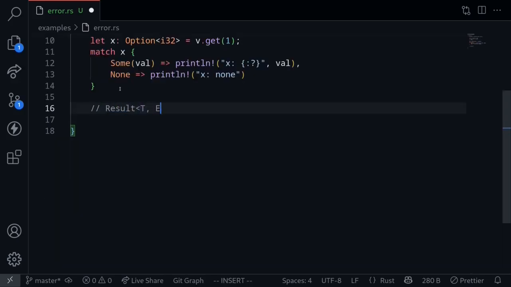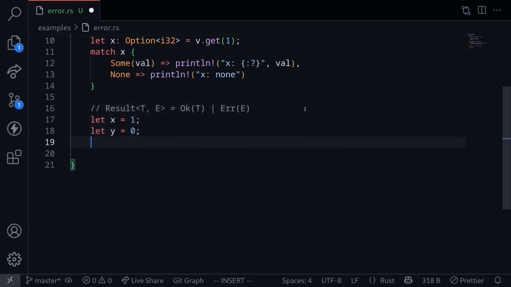Another way to handle an error is to use the Result type. The Result type takes two other types: the type that is returned when everything was successful, and the type that is returned when there was an error. The Result enum returns an Ok with the type T when something was successful, and it returns an Err with the type E when there was an error.